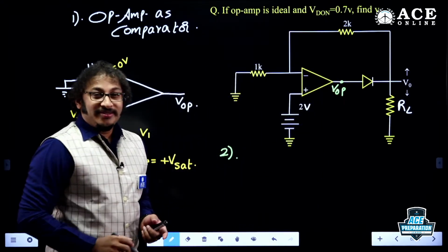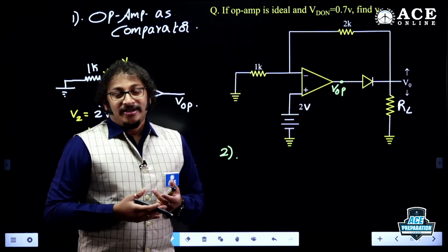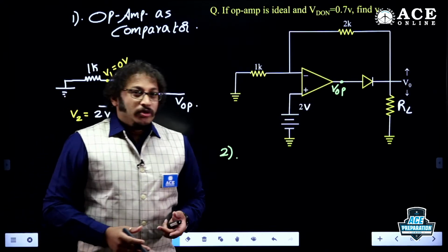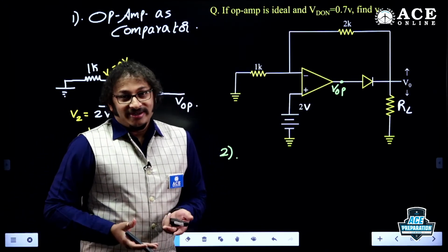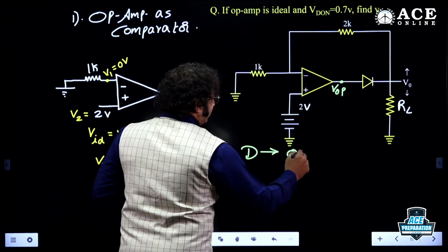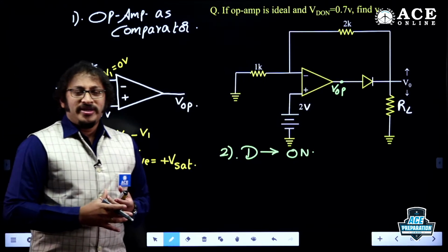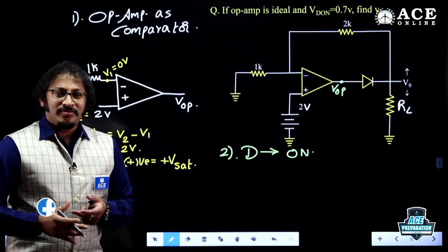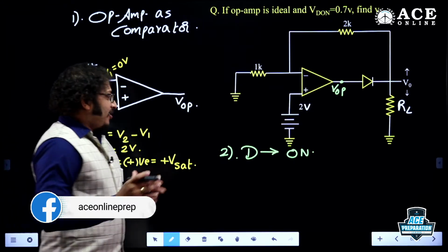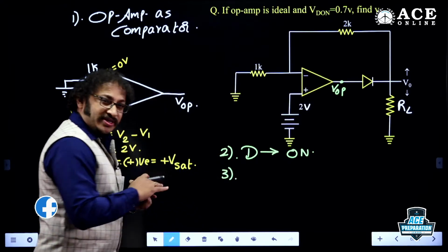P-type semiconductor is given a very large positive anode voltage. If the anode voltage is very, very much larger than the cathode voltage, no need to discuss, the diode is on, right? So my diode is on. Very happy to say the diode is on. This is the easiest method to understand the status of my device, either diode or BJT or MOSFET or multi-stage designs, whatnot. And when the diode is on, then what could be the circuit?